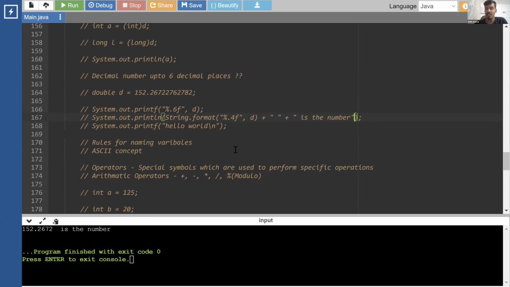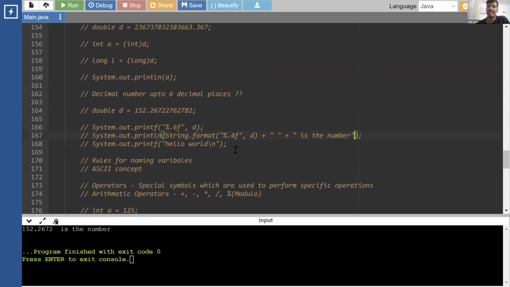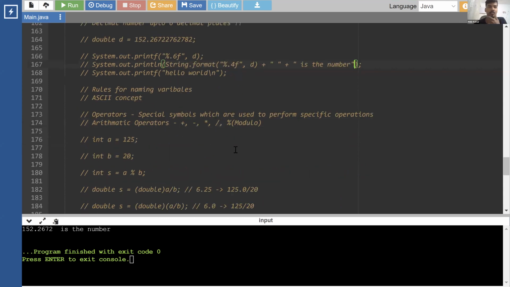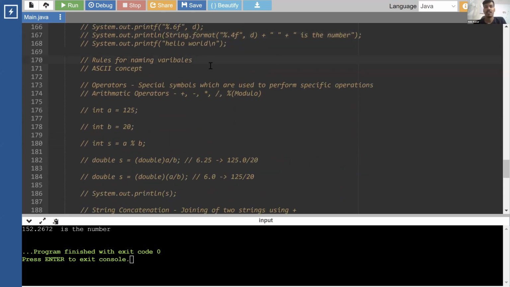S in String is caps. Yes, S in String is caps. Java is a case sensitive language. I'll come to that, I have not told it yet. This is the next thing: variables. I did not cover this part.